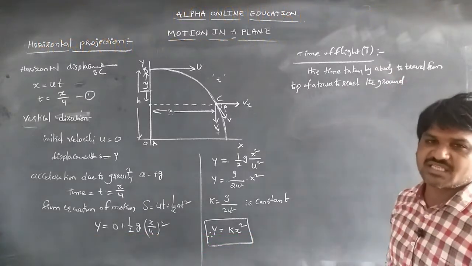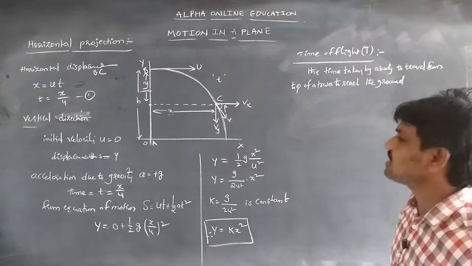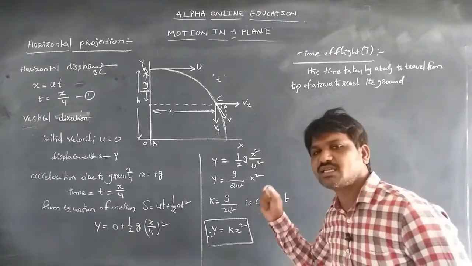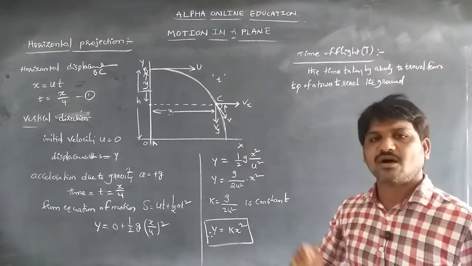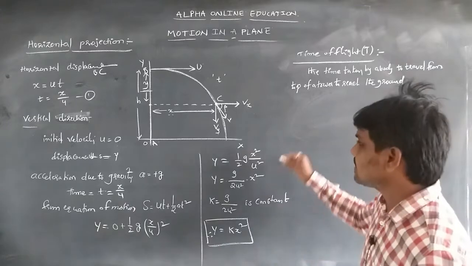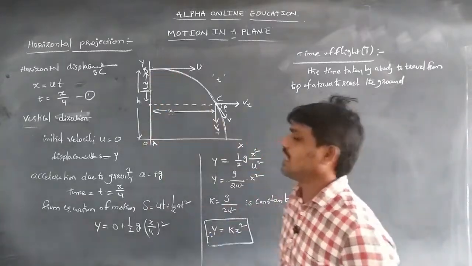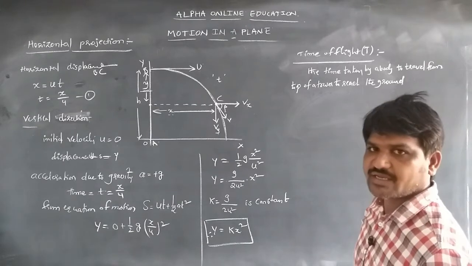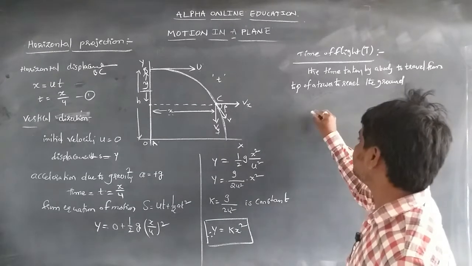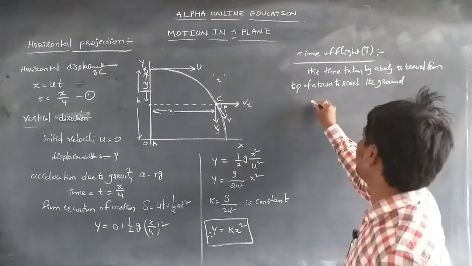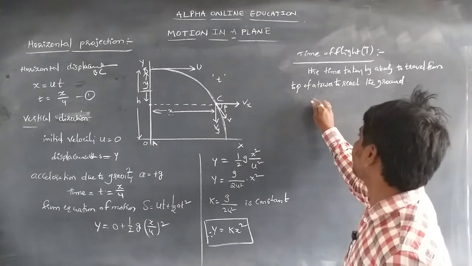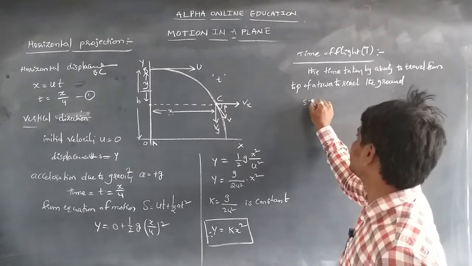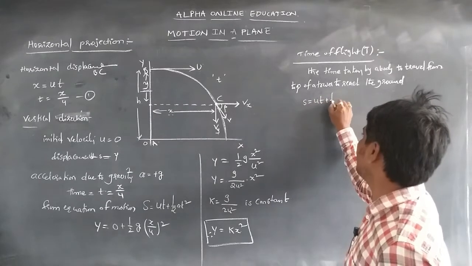It can be considered as a freely falling body. From the equation, whenever there is horizontal projection, the body is at a certain height h. So we can write S is equal to ut plus half at square.